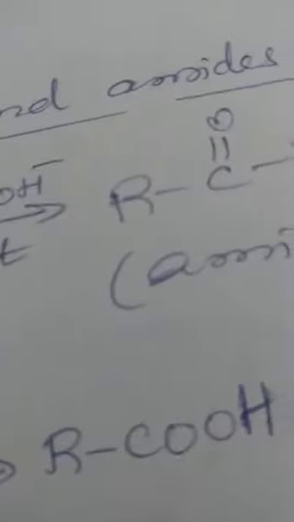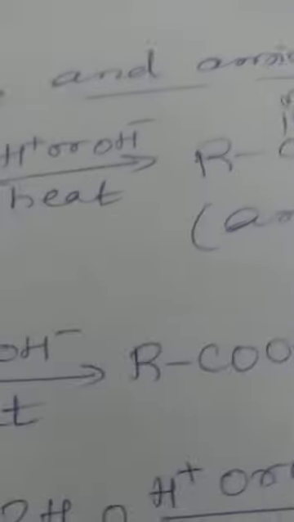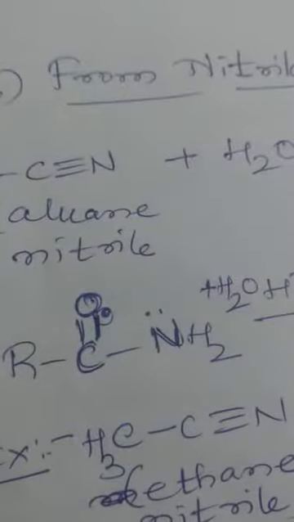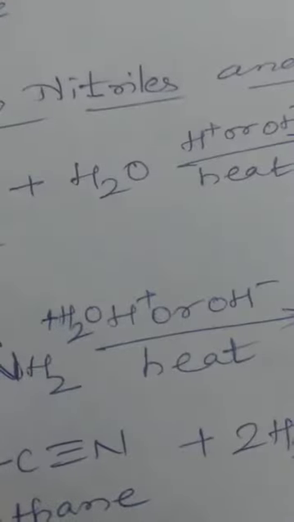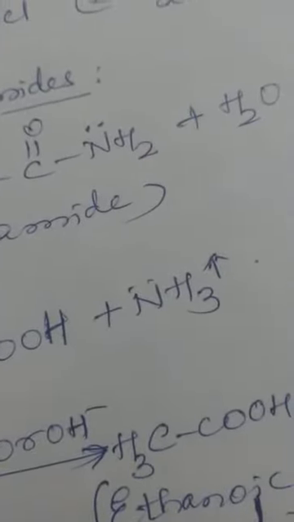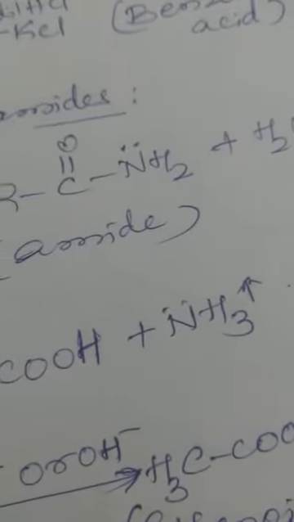double bond O NH2. An acid amide is formed, and this acid amide in the second step reacts with another molecule of water. The amide will give you, on heating, the corresponding carboxylic acid with the elimination of ammonia gas, NH3. Now both the steps can be clubbed together and written in a single step by taking 2 molecules of water.